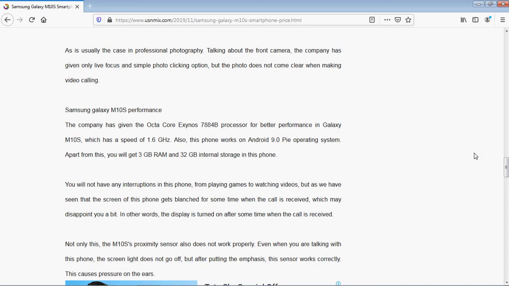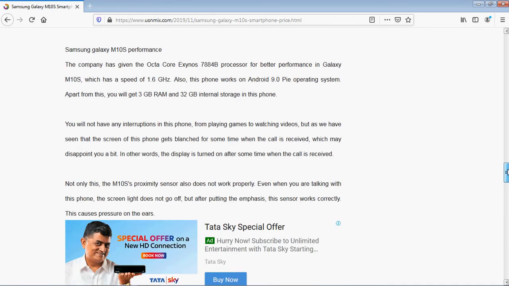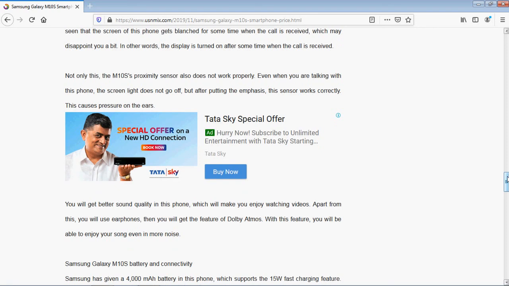Now, not only this, the M10s proximity sensor also does not work properly. Even when you are talking on this phone, the screen light does not go off, but after pressing, this sensor works correctly. This causes pressure on the ear, since the light is not off. So these are the drawbacks of this phone, but other options are good.